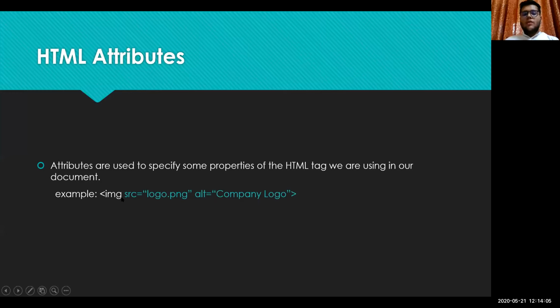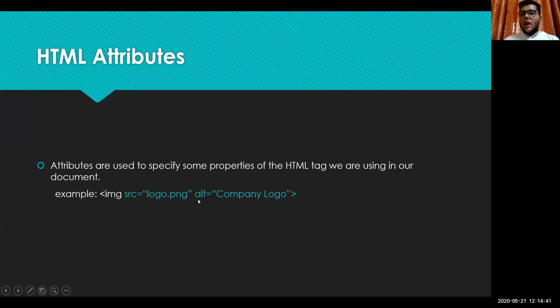Okay, so this attribute would tell the browser that this is the source of this image. So the browser will look in the folder in which the HTML document is, and it will look for this logo.png, which is the source of this file. Okay, the src stands for source. So when the browser looks for this, it will take that image from that place and place it in our website.